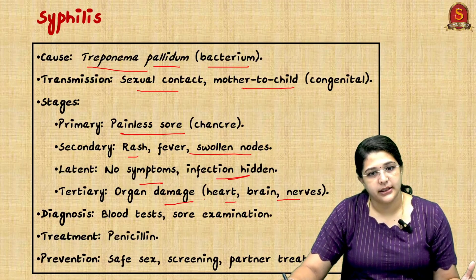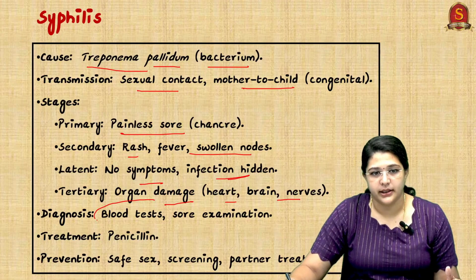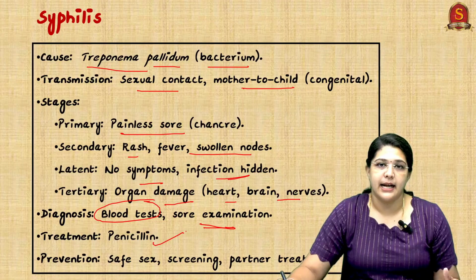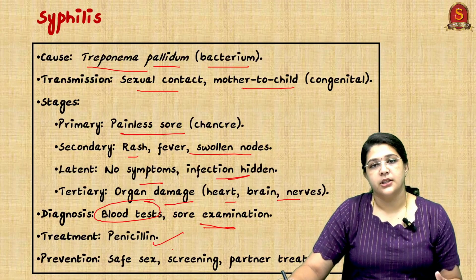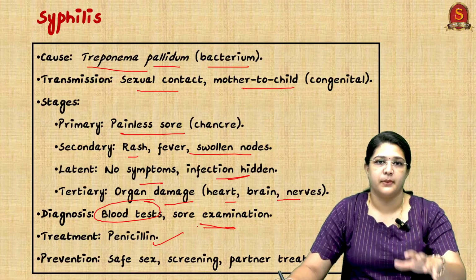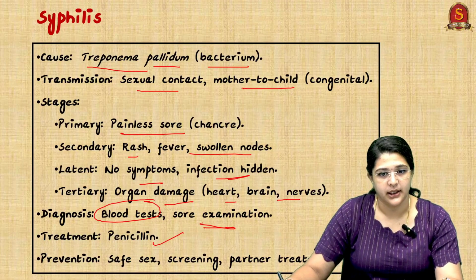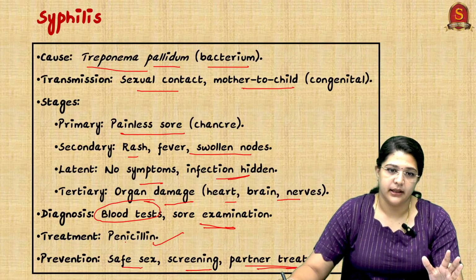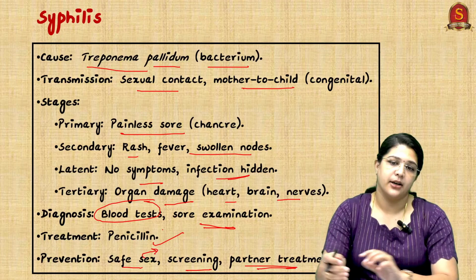So how do we diagnose it? Through blood test and sore examination. And the treatment is antibiotics, penicillin is given. So how do we prevent it? When we talk about any disease, prevention is the first major concept that we should keep in mind. In that case, safe sex, screening and partner treatment. Here we are talking about contraceptives and also partner treatment.